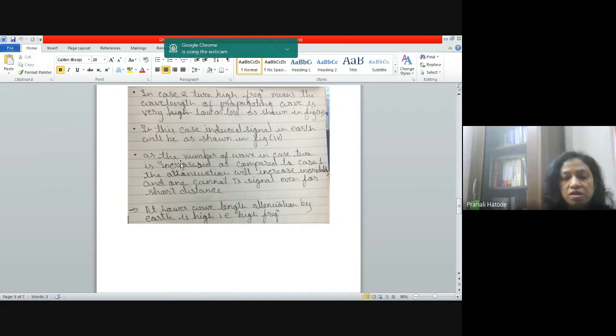So this will cause a larger amount of, or I will say incredible amount of attenuation in the signal which is propagating in case 2, and therefore it becomes really difficult to transmit the signal with respect to ground wave propagation even in shorter distance. Then at lower wavelength, attenuation by the earth is high, that is high frequency.